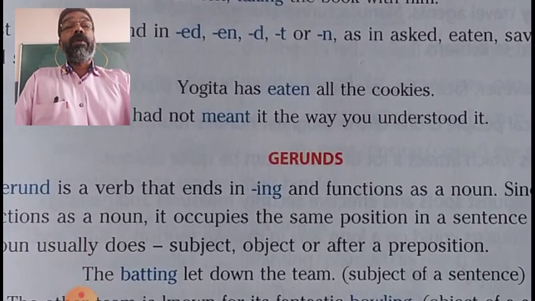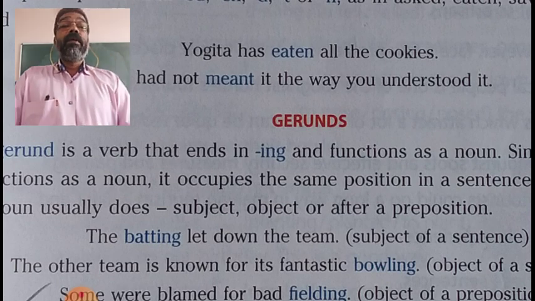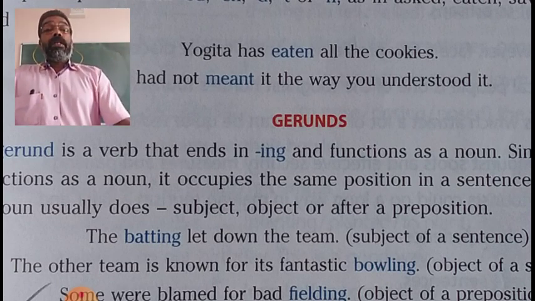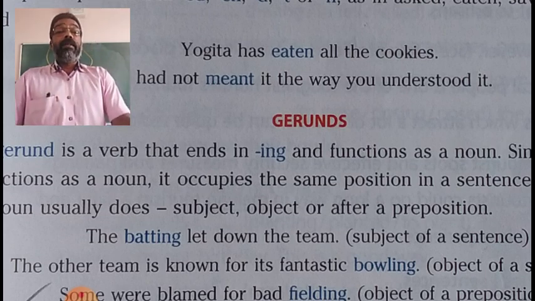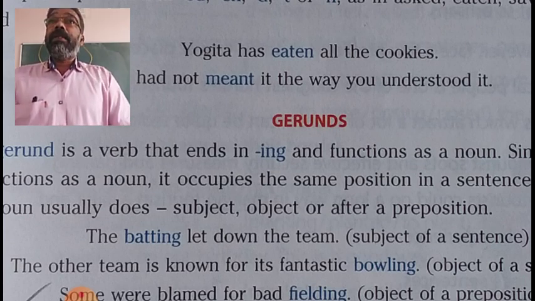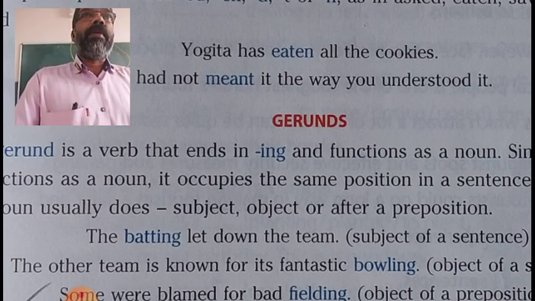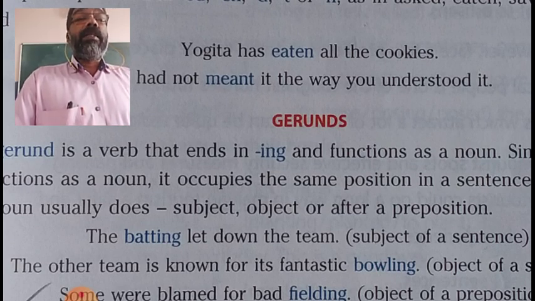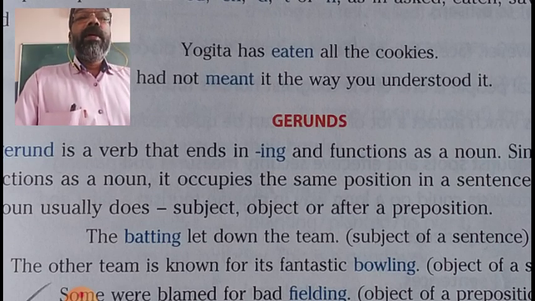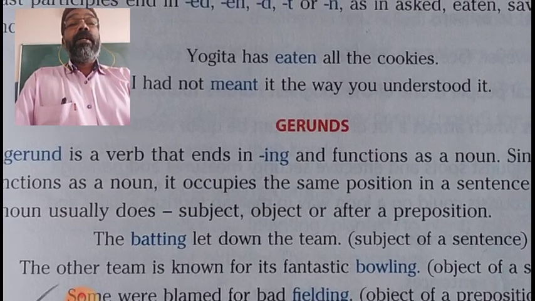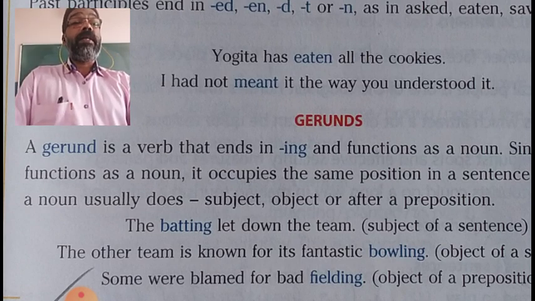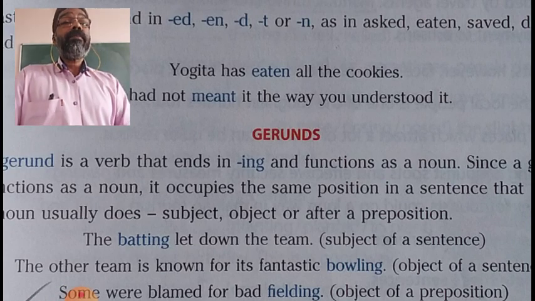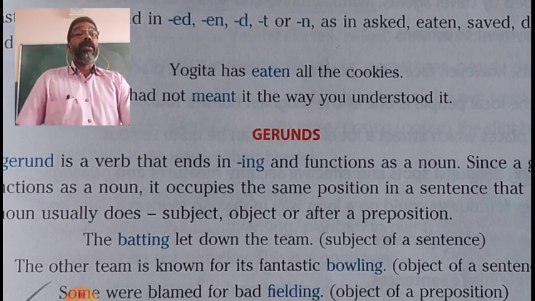Now we shall move to another non-finite verb, gerunds. Now what is a gerund? Gerund is also the ing form of a verb. But here gerund, unlike a present participle, functions as a noun in a sentence. Gerund is a verb that ends in ing. So, gerund is also a verb that ends in ing and functions as a noun.